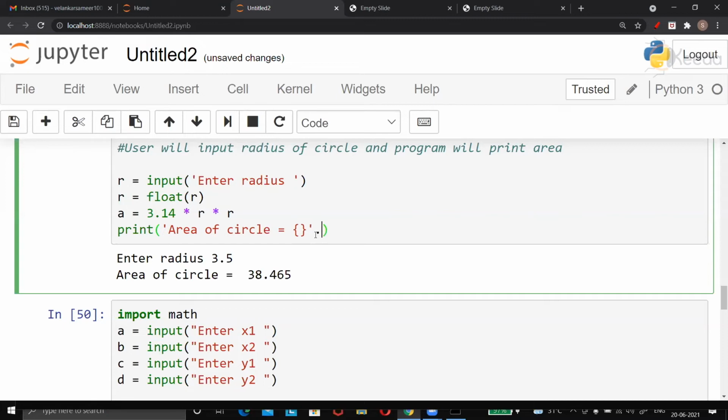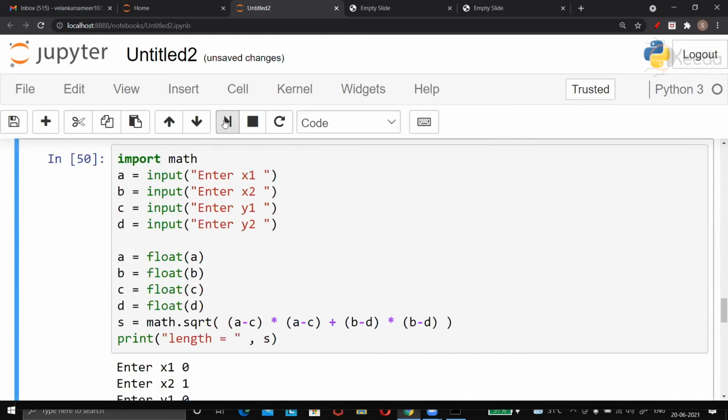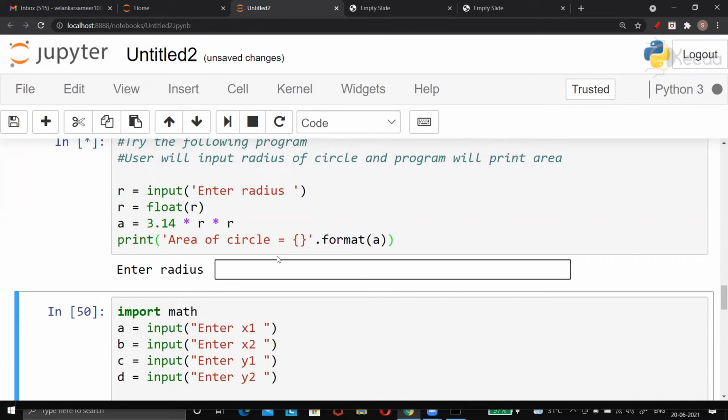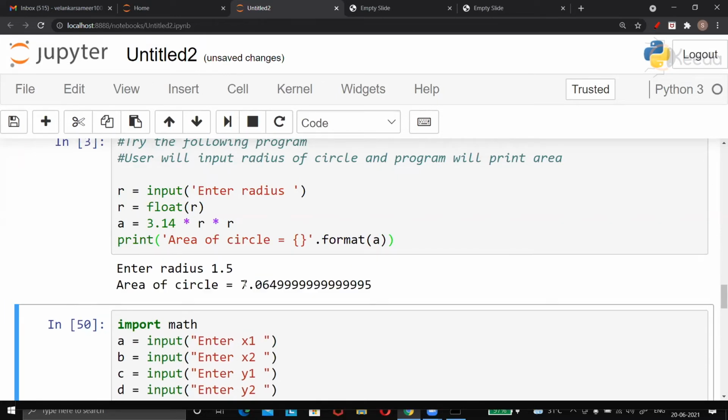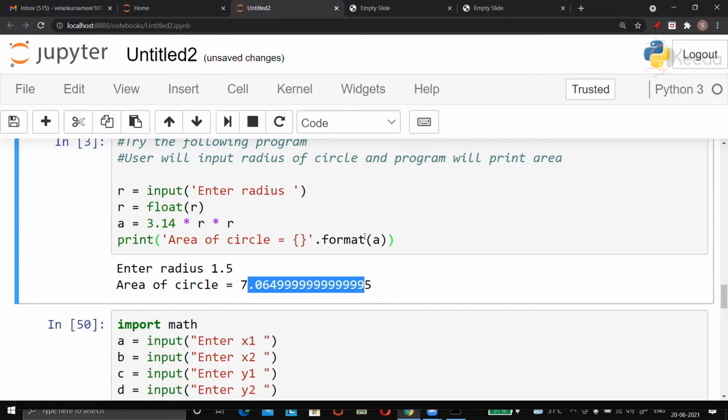Then dot, and then format. Now I have only one curly brace here, so I should give only one variable, which is A, because my requirement is that at this place value of A should be printed. That is, area should get printed. So when I actually run this, it is going to ask me radius. Suppose I enter radius as 1.5, then this will be the output. This was exactly the value of this area, which got printed over here at the place of curly brace.